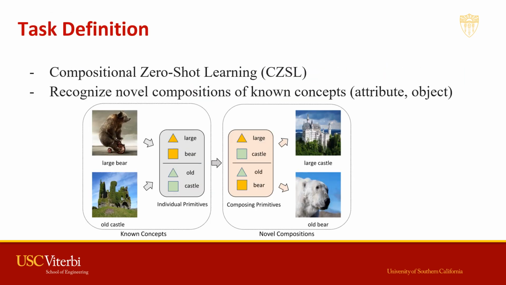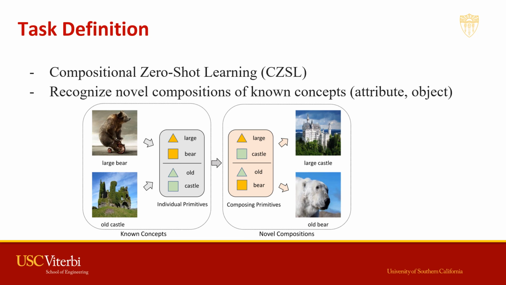Let's talk about the task first. In this paper, we investigate the problem of compositional zero-shot learning, which is CZSL. CZSL requires models to recognize novel compositions whose components are already known, more specifically attributes and objects.